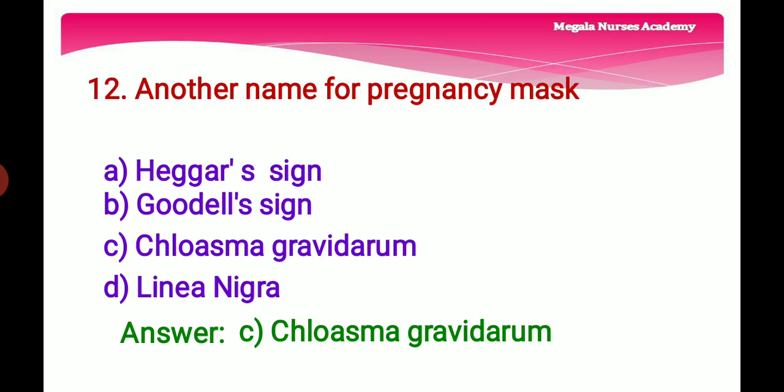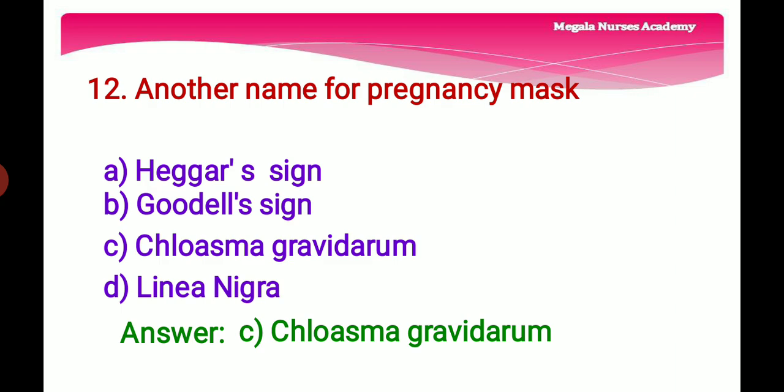12th question. Another name for pregnancy mask. Option A, Hegar sign, that is a softening of the lower uterine segment, a probable sign of the pregnancy. And option B is a Goodell sign. It is a significant softening of the vaginal portion of the cervix from increased vascularization. And option C is chloasma gravidarum. This is otherwise called melasma or chloasma faciei or a mask of the pregnancy.